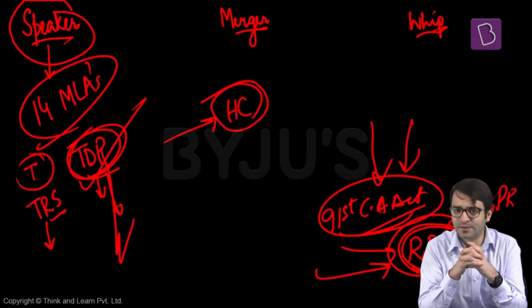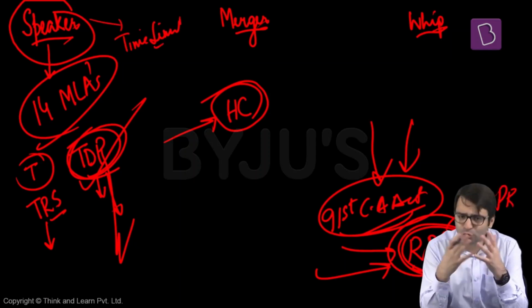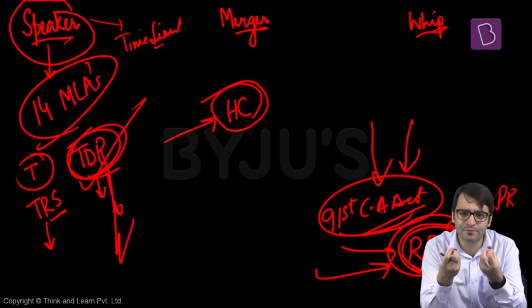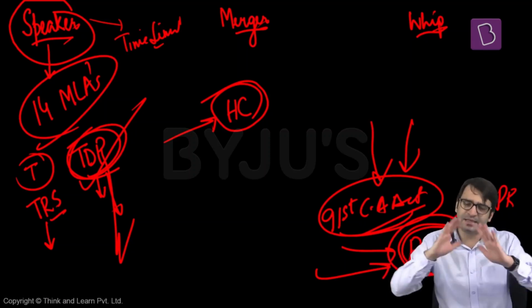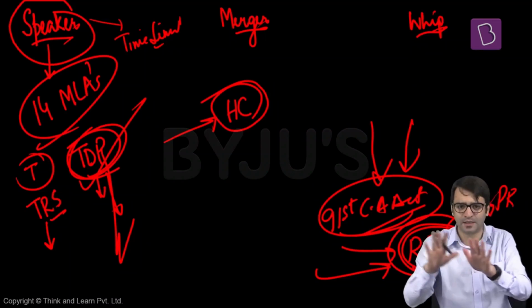This is where a reform is required. Prescribe a time limit. The time limit can be 2 months, 6 months, 6 weeks, whatever. Prescribe a reasonable time frame so that the Speaker can act within it and decide upon this question of whether an individual should be disqualified under anti-defection law or not.